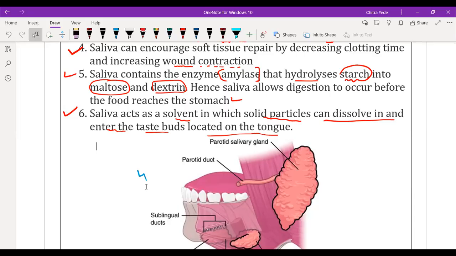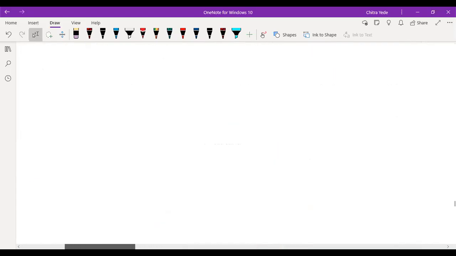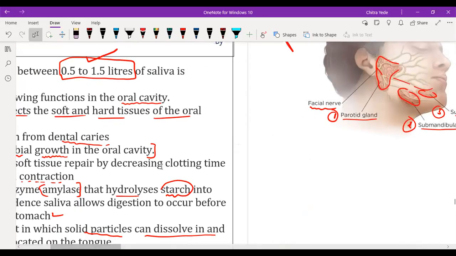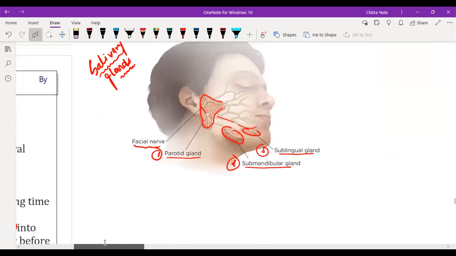Sir, can you show me the diagram of the nerves in our mouth? Can you just display it? I'll take a screenshot. Okay, okay. That one. Yes, this one, sir.